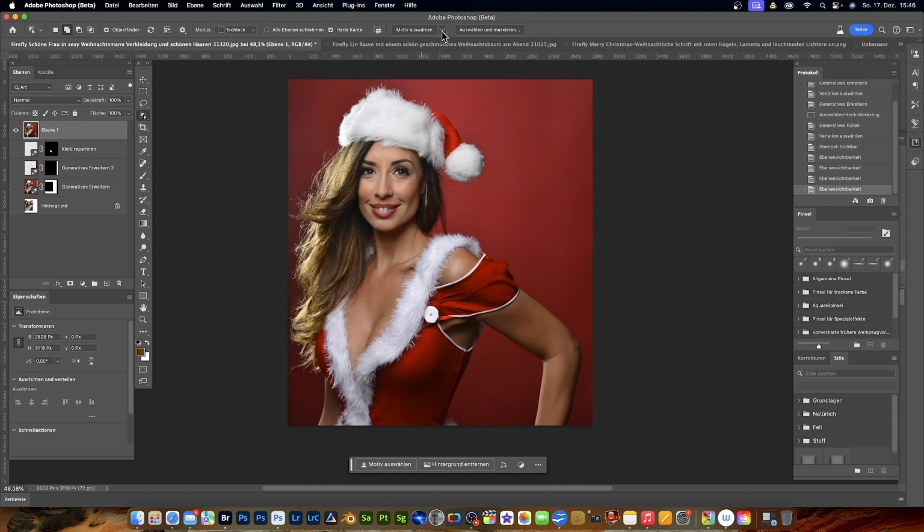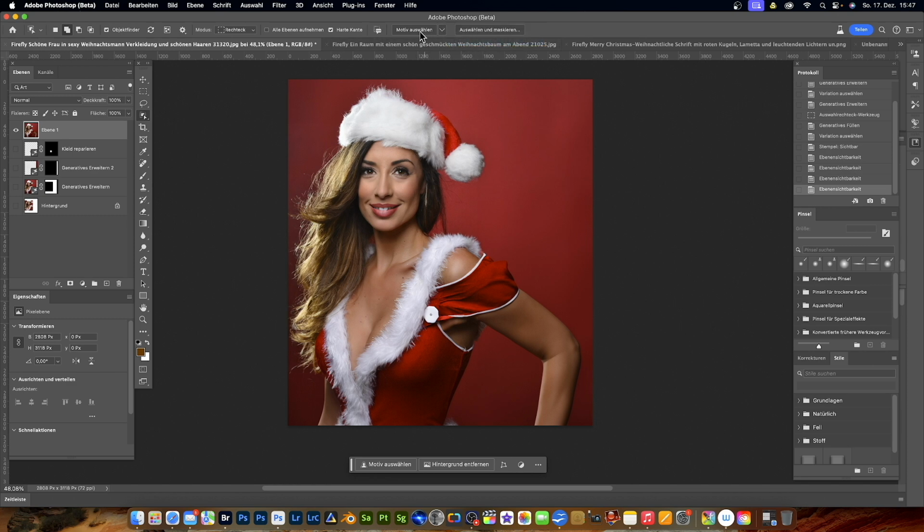What's important now, so that it's calculated by artificial intelligence, is that we click on this tab next to select motif and say I'd like to have this cloud-based. By the way, I've already explained the whole story in another movie. If we let it calculate on the device, we don't need to be on the internet, but then it's not an AI either. If we do it cloud-based, the image is recognized by artificial intelligence. So here I click on it now. You can also set in the preset that this is basically standard, that it is based on cloud.